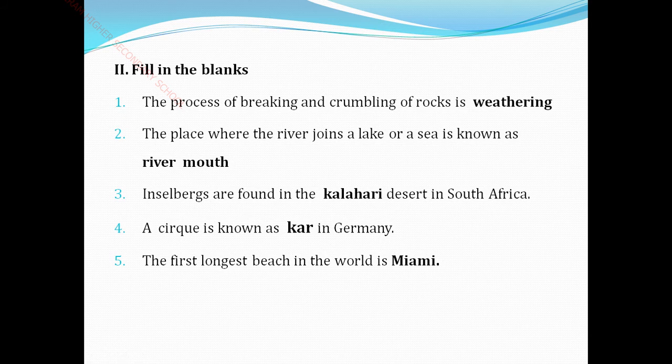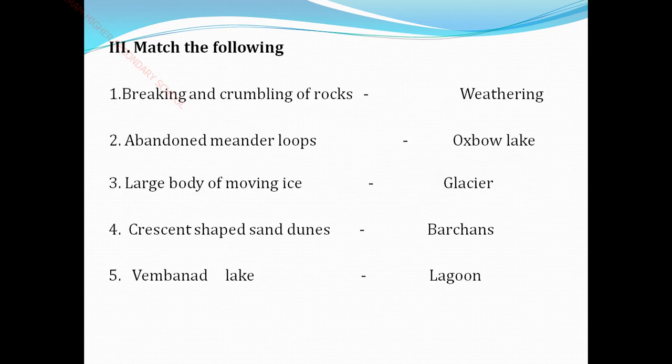Okay, let us see the third Roman of match the following. So match the following, you see dears. First one is breaking and crumbling of rocks. The best match is weathering. So by weathering only, the breaking and crumbling of rocks happens. Then next one, abandoned meander loops, that is the Oxbow Lake.